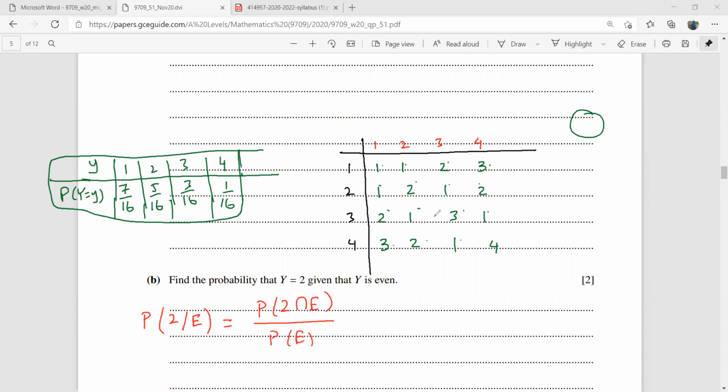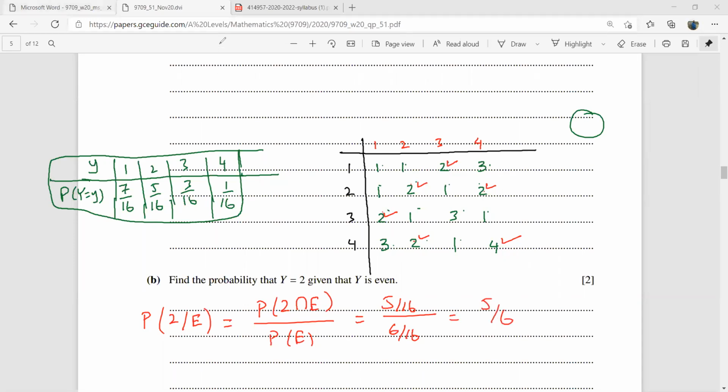Now 2 and even, this is 1, 2, 3, 4, 5. So this is 5 over 16. And probability of even is going to be 1, 2, 3, 4, 5, and there is this 6 as well. So it's going to be 6 over 16. So your answer is 5 over 6.